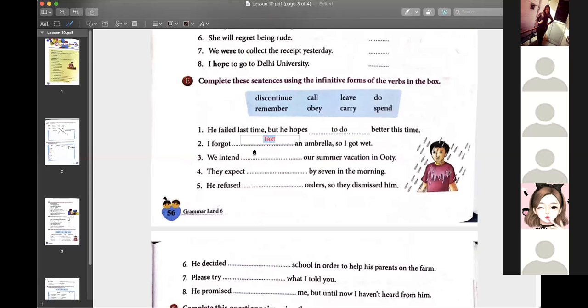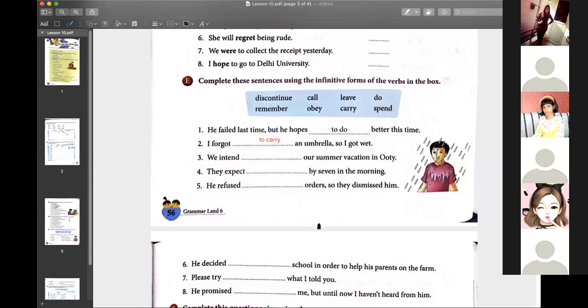I forgot dash an umbrella, so I got wet. How will you form? Which verb will you take? Yes, Anushka. To carry. Excellent. To carry.